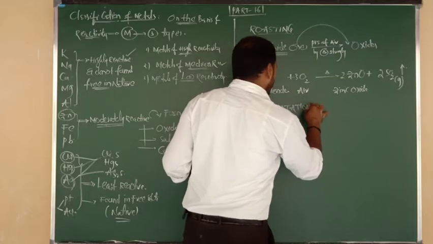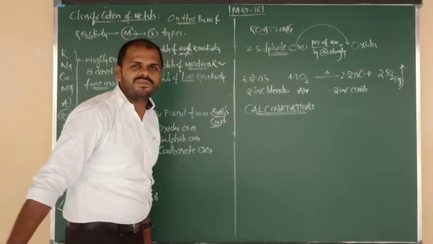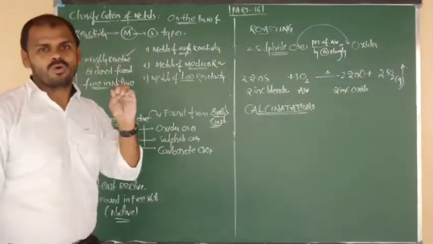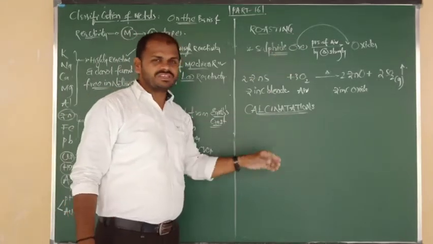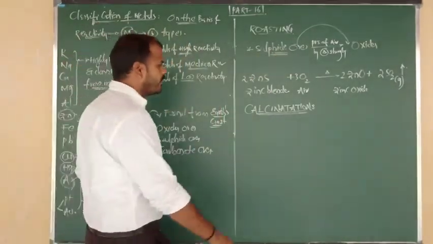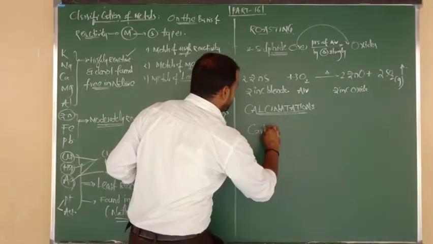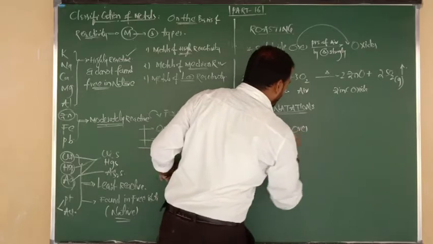Calcination is the method applicable for the purification of carbonate ores. What about roasting? For sulfide ore only. What about calcination? For carbonate and bicarbonate ores also. So here I am going to consider that calcination is the process applicable for carbonate ores